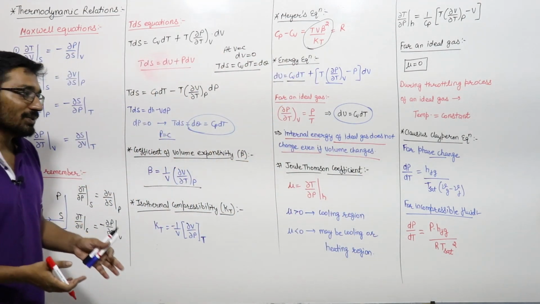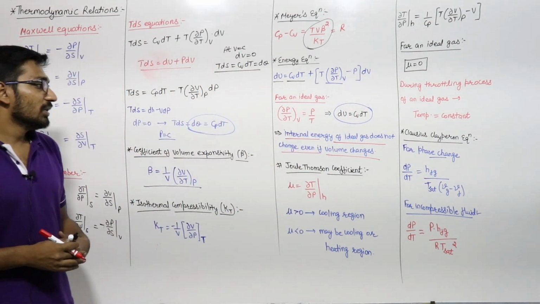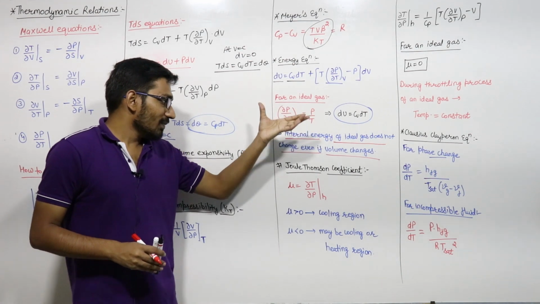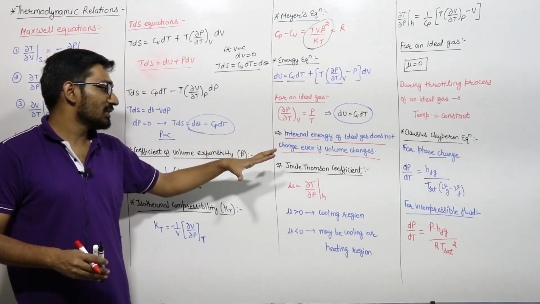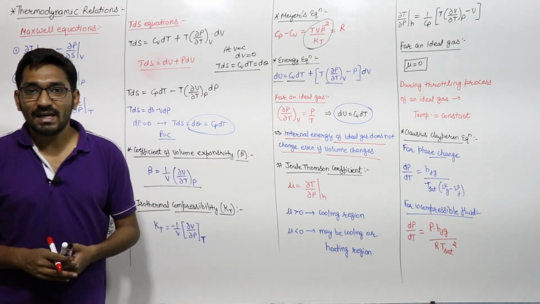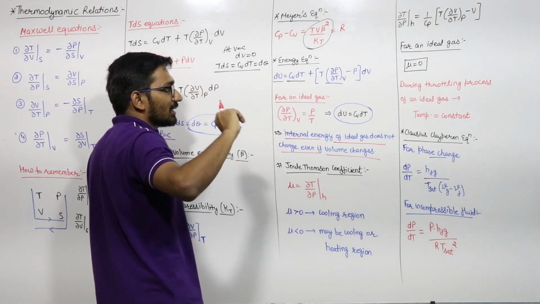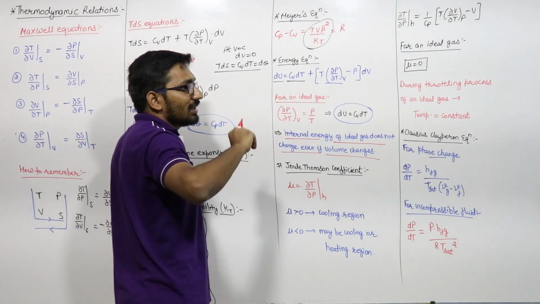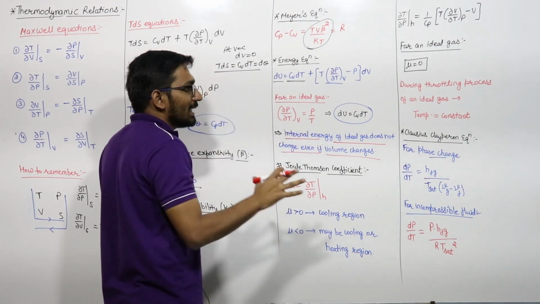अगर आपका वॉल्यूम चेंज कर रहा है, this dV is not equal to 0, then also the internal energy of an ideal gas will not change if the temperature is not changing, right? So the internal energy of an ideal gas is only a function of temperature. That's why I told you in our earlier discussions that the internal energy and the enthalpy of an ideal gas are a function of temperature only, right?